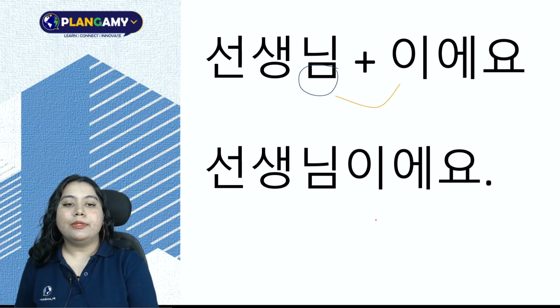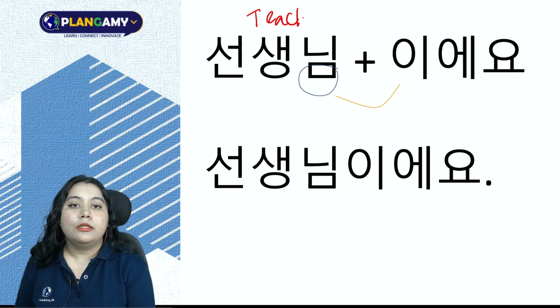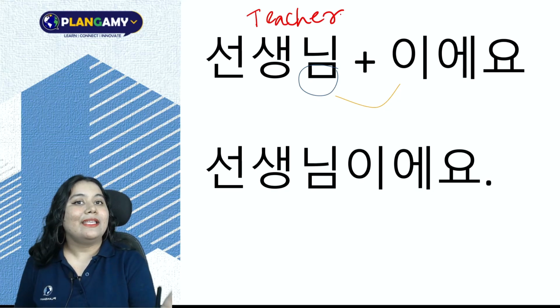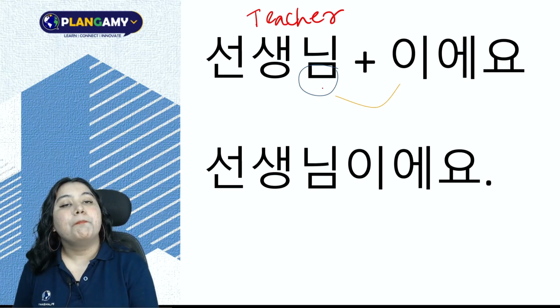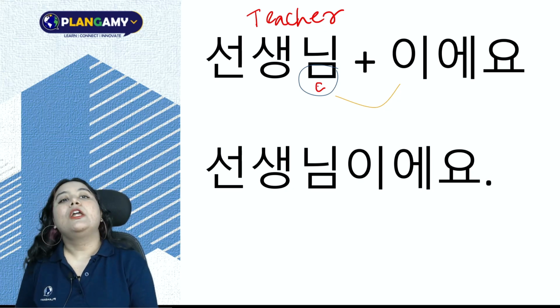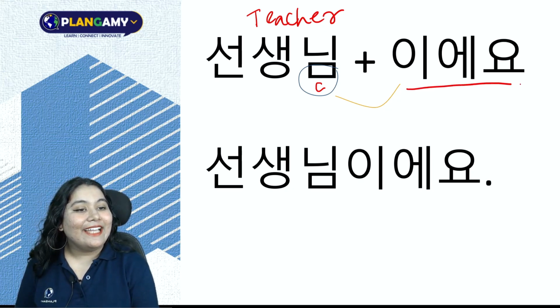Let's see an example. My word is 선생님. We just learned 선생님 is a teacher. 선생님 ends with m, that would mean there is a batchim. There is a final consonant. Therefore, I'll add 이에요.